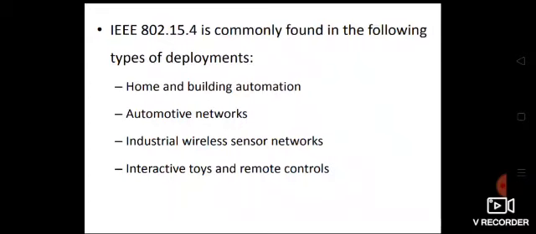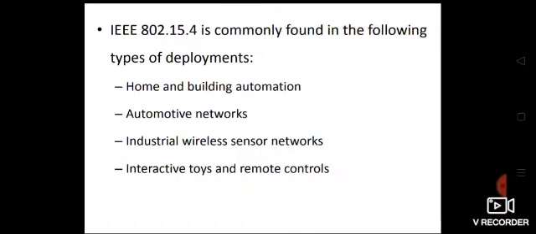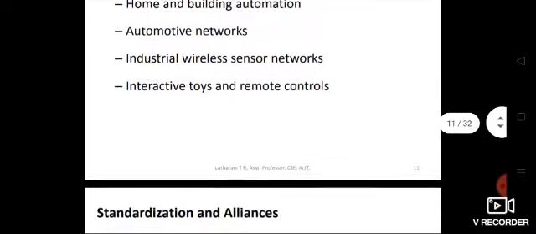And automotive networks. So automotive networks like the cars, the other vehicles, the traffic and other things, parking, etc. Then industrial wireless sensor networks, in the sense the machineries which are used in the industry. Then interactive toys and remote controls. So for all these applications, we can use IEEE 802.15.4 IoT access technology.